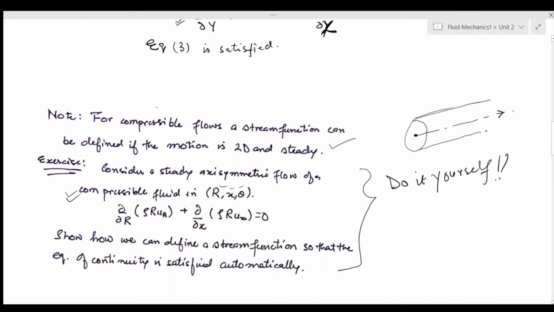So this would be your x-axis, this is your r, the complete radius, and this would be theta again. If I am saying axisymmetric, it means your flow is symmetric about the theta axis. About one axis it is symmetric.